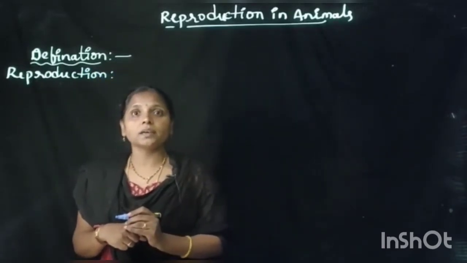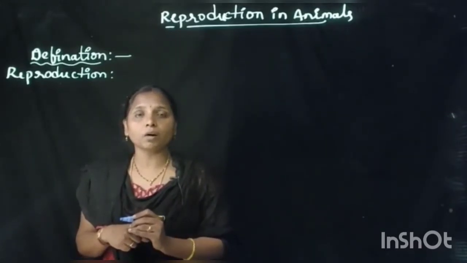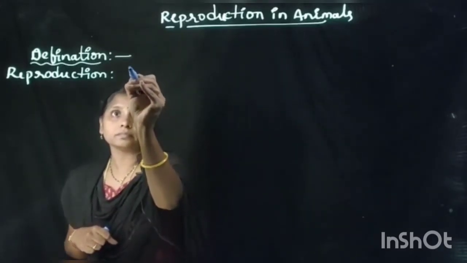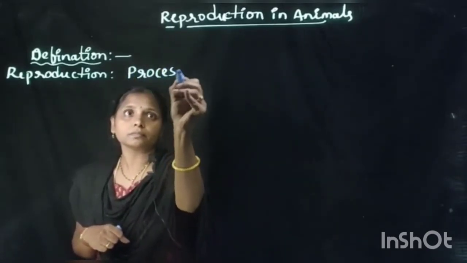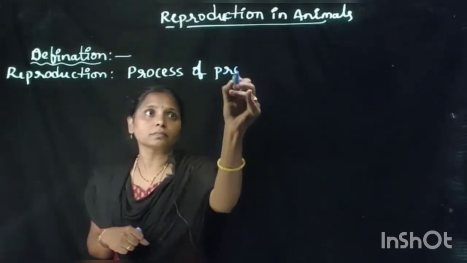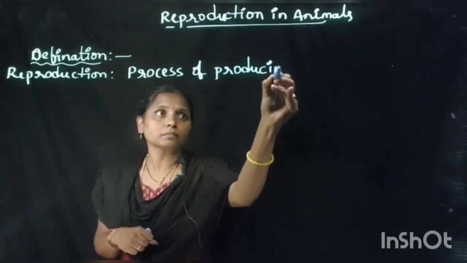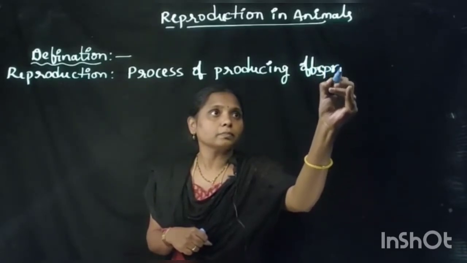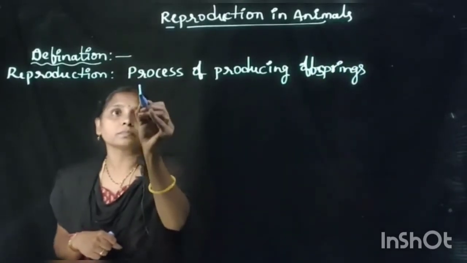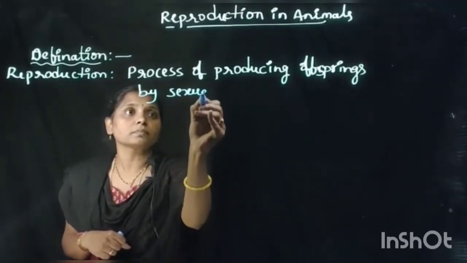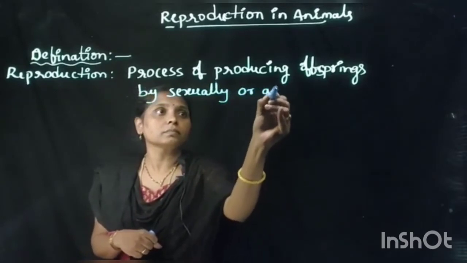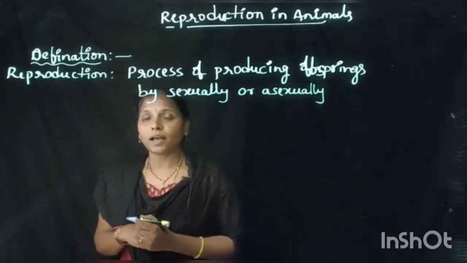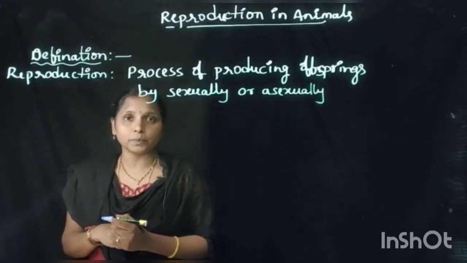By this process, animals are able to produce their offsprings sexually or asexually.